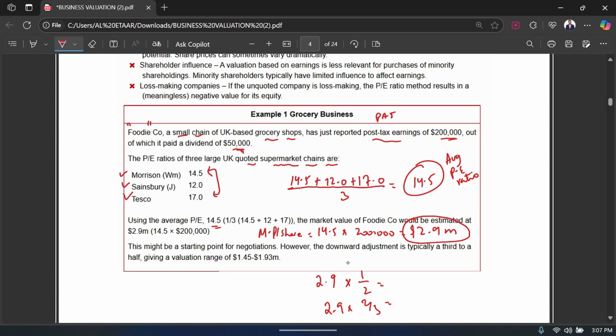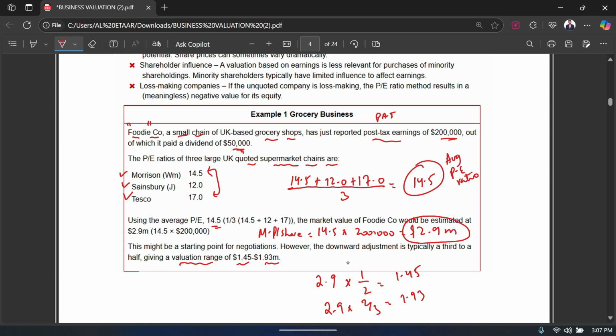If I do 2.9 into 2 over 3, that's going to give me a value of 1.93 million. And if I do 2.9 into 1 over 2, that's going to give me 1.45. So if I take half of 2.9, that's 1.45, and if I take 2/3 of 2.9, that's 1.93. So I can say that a fair valuation of this business should be somewhere from 1.45 to 1.93 million. That is the fair value that I can take for the Foodie company.